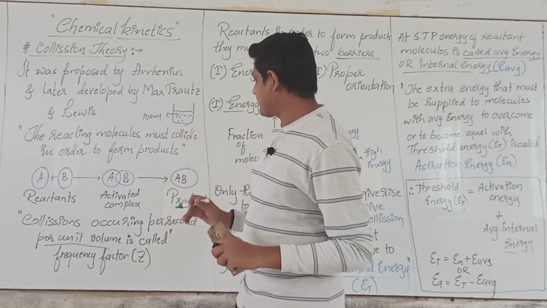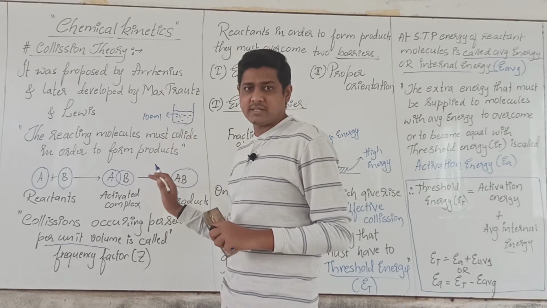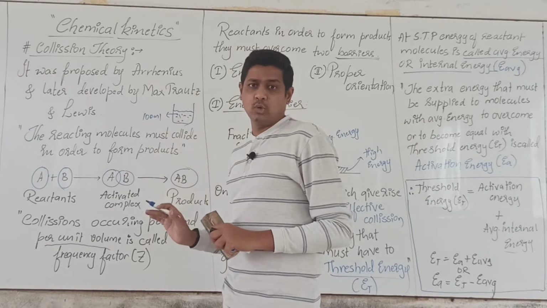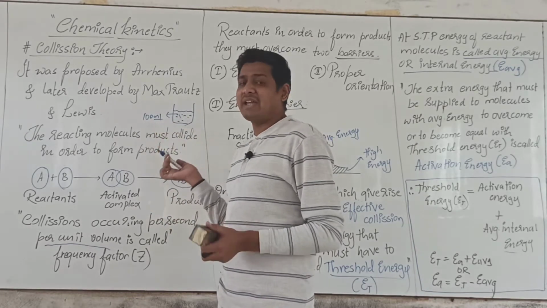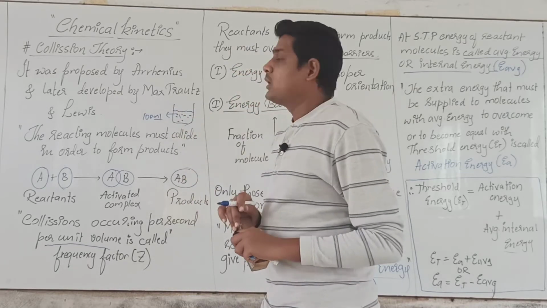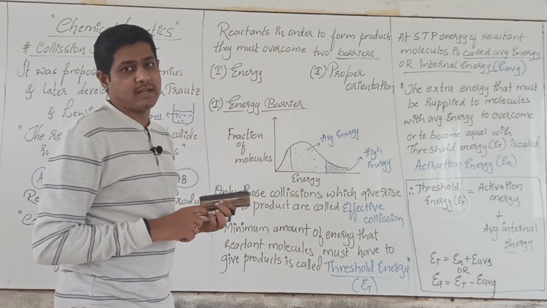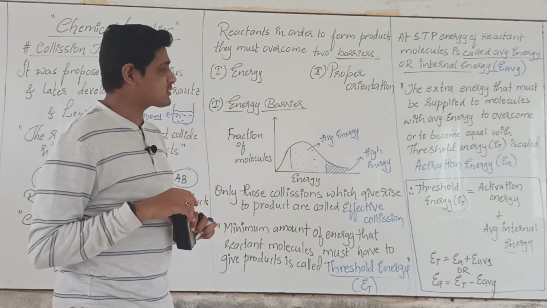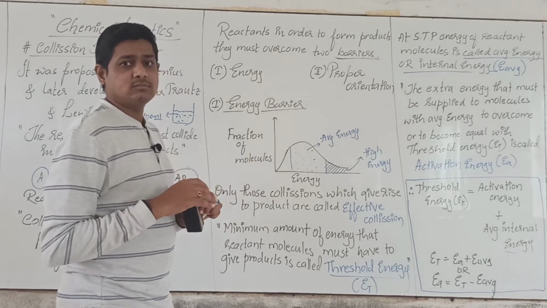So what is the frequency factor? Frequency factor means the number of collisions occurring per second per unit volume. I can take it in ml or I can take it in liter also. Whatever unit you are fixing. Then, as we know, for a reaction to give rise to product, the reactant molecules must collide. But is collision alone enough? Let us see that.